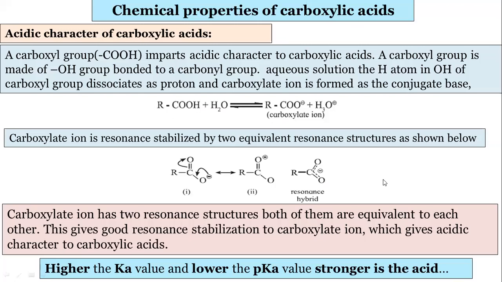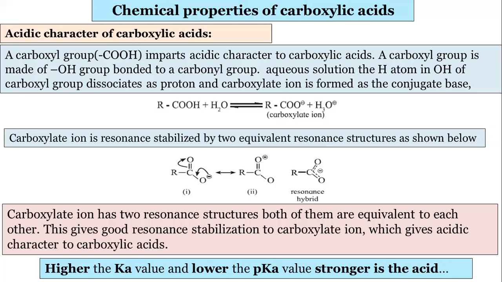Carboxylic acids, acidic character. All the students remember, this question is asked for CET. They will give different acids, they will give alcohols, they will give alkanes, and the question will be asked which of the following is more acidic, and we have to arrange them according to the strength of acidic character, in decreasing or increasing order. So if you don't understand the theoretical part behind it, it is very difficult to arrange which is most acidic and which is the least acidic.